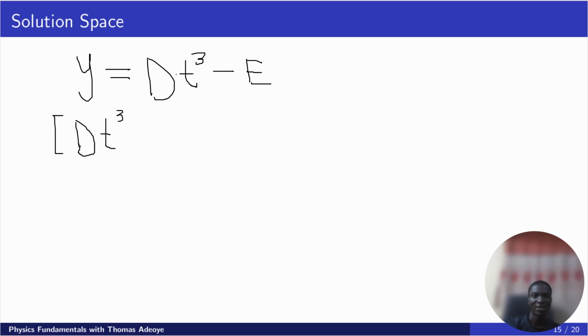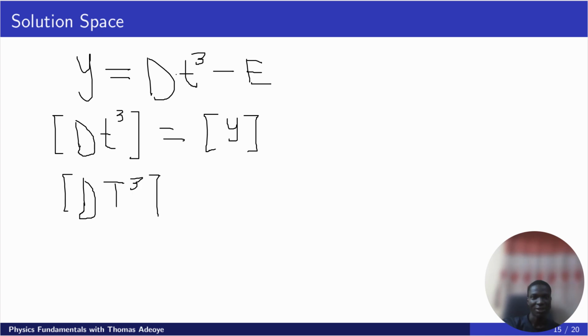And what is y? y is displacement along the y-axis, and the dimension of displacement is capital L. Here t is time, so the dimension of t is capital T, and we have T raised to power 3, and everything will be equal to the dimension of y, which is L. Just like we did, if you divide through by t cubed, then the dimension of d is equal to L over T cubed, that is L divided by T raised to power 3, which gives us L T raised to power minus 3.